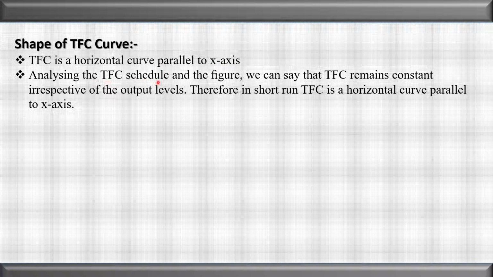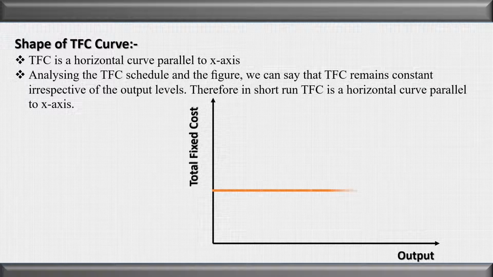Analyzing the total fixed cost schedule and the figures, we can say that total fixed cost remains constant irrespective of the output level. Therefore, in the short run, total fixed cost is a horizontal curve parallel to x-axis. It is clear right now.